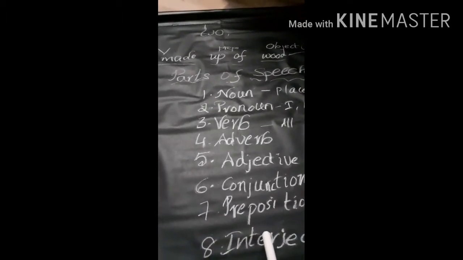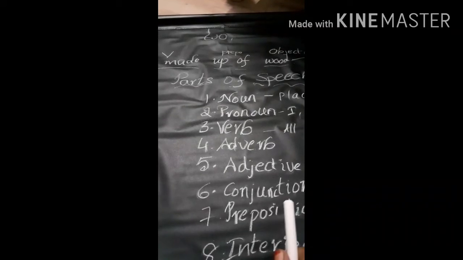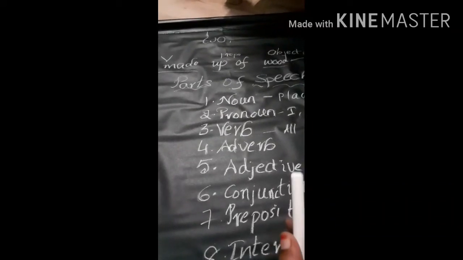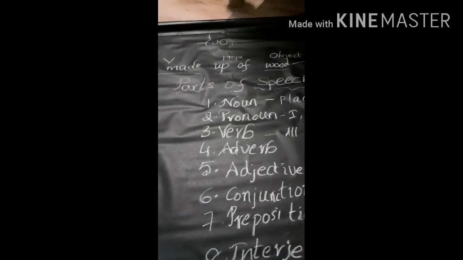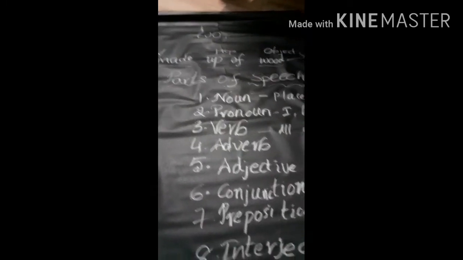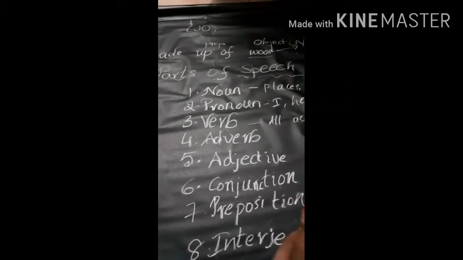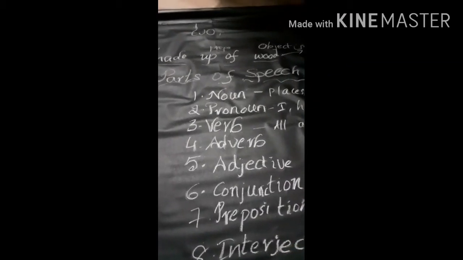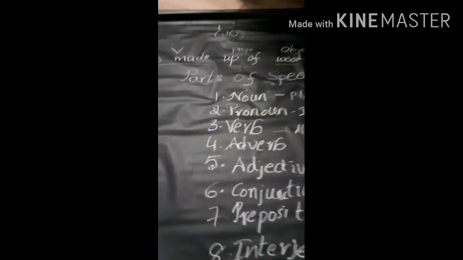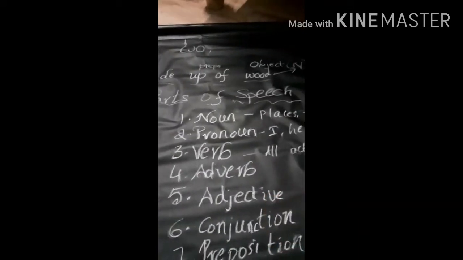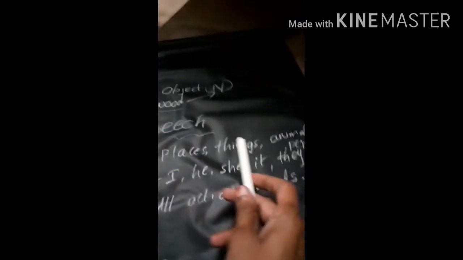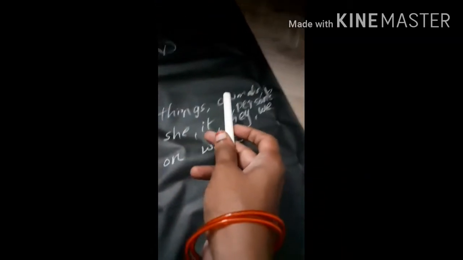Whenever you write a sentence, you can easily find out the noun, pronoun, verb, adverb, adjective, conjunction, preposition and interjection in it. We also discussed the noun. A noun is a naming word for places, things, animals and persons.